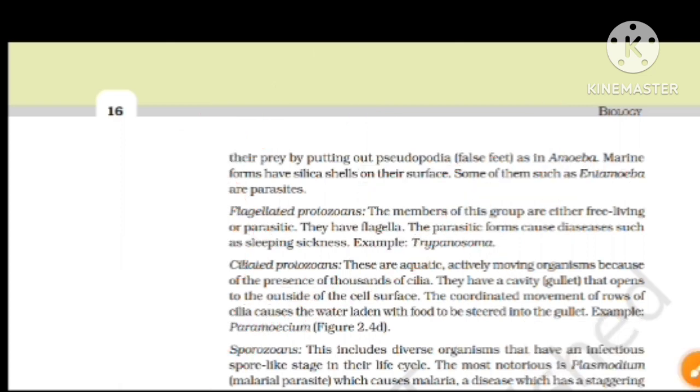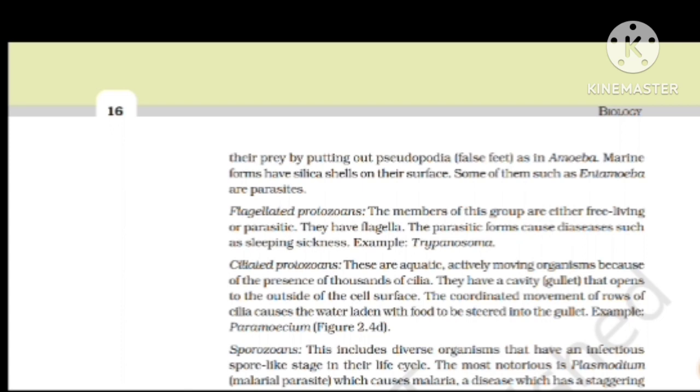Here, marine forms have silica shells. Marine amoeboid protozoans have silica shells. They are also present in the chrysophytes, similar silica shells also present in amoeboid protozoans. Now, some of them, such as Entamoeba, are parasitic. Example of amoeboid protozoans here is Entamoeba.